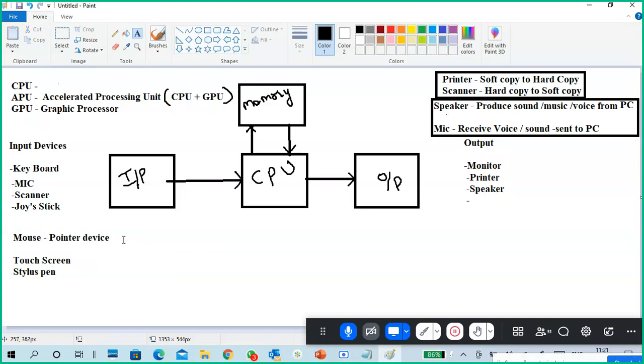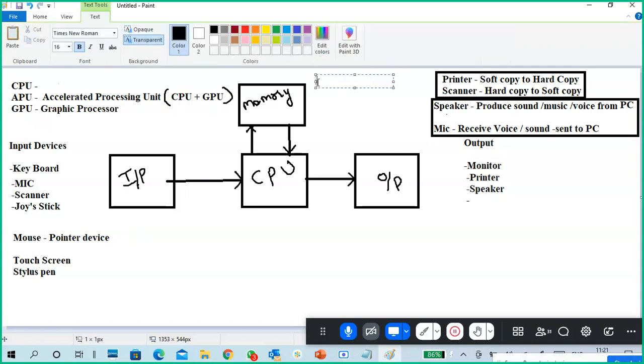Next, primary storage devices. Memory devices, but in that one, primary. So primary memory. What are the primary memory devices?